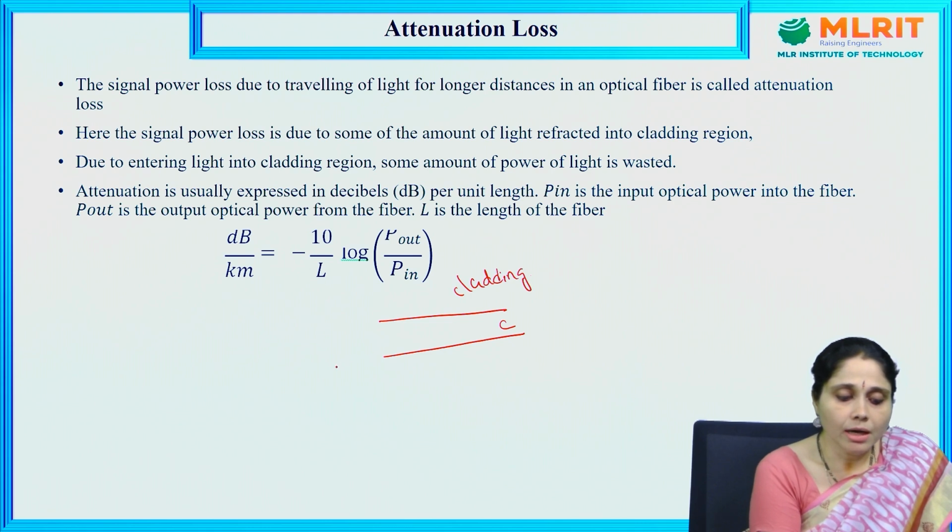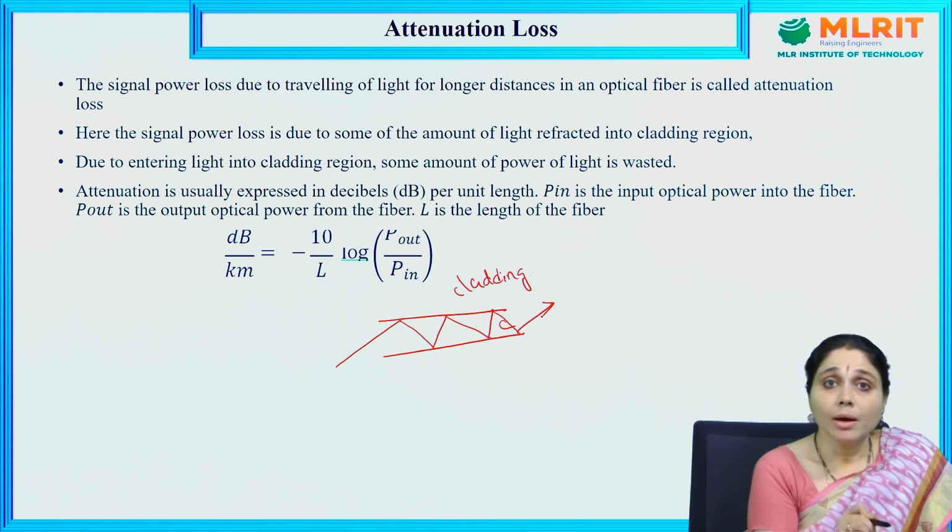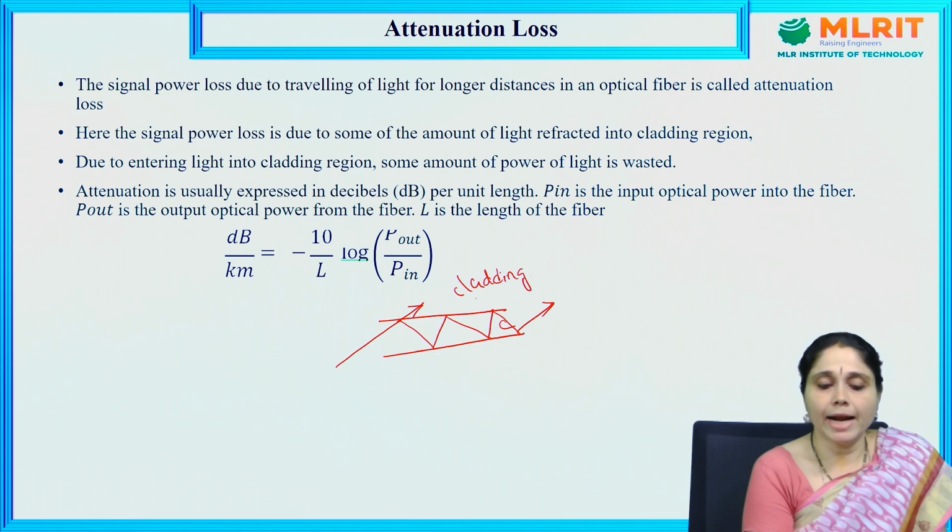Here the light will enter like this, and total internal reflection occurs like this. But if the core and cladding have very little difference in refractive index between them, it may lead to the escape of light into the cladding region.